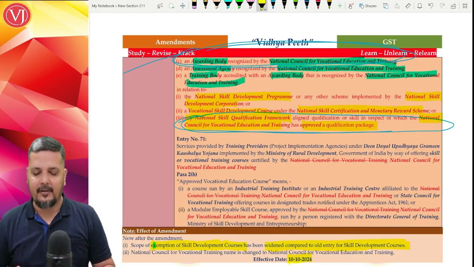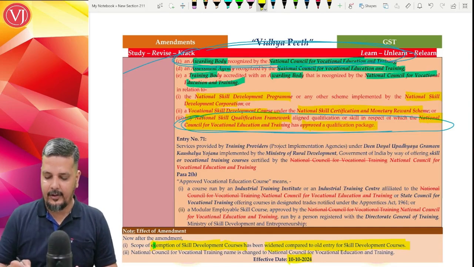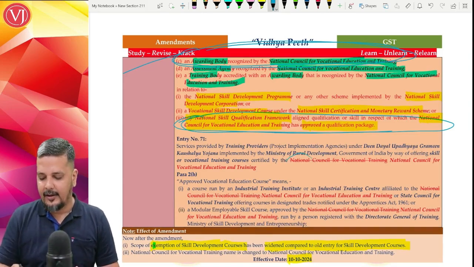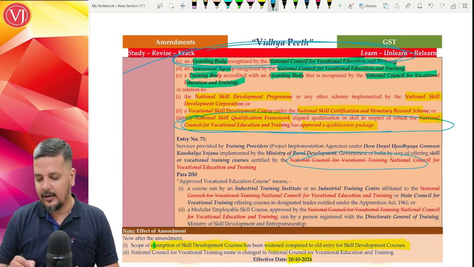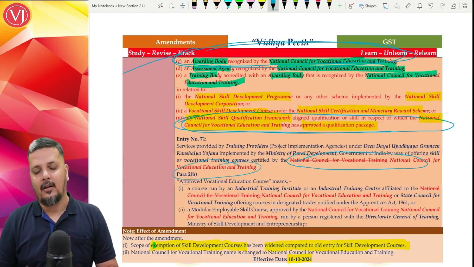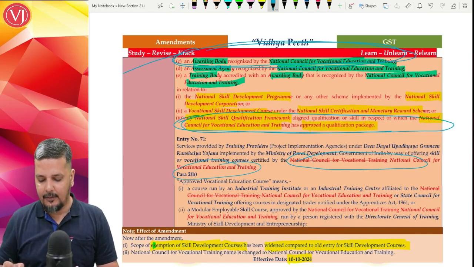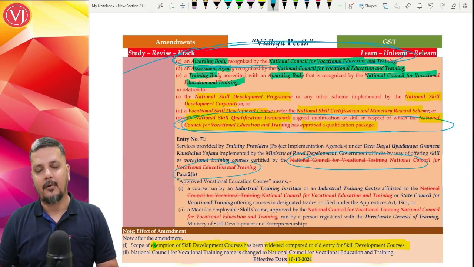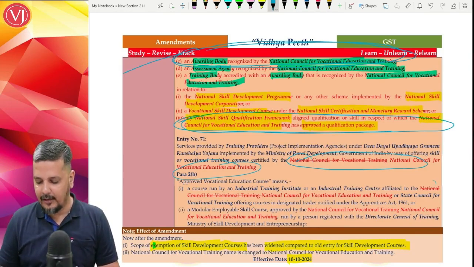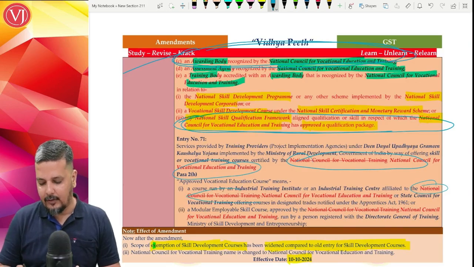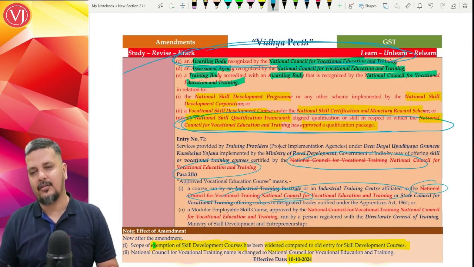Now, entry number 71 is a time pass because they have only changed the name, so I'm not going to take it. Wherever the term National Council for Vocational Training was there, it has changed to National Council for Vocational Education and Training. The same goes with the definition of approved vocational education course. Wherever you find the term National Council for Vocational Training, they have changed it to National Council for Vocational Education and Training.